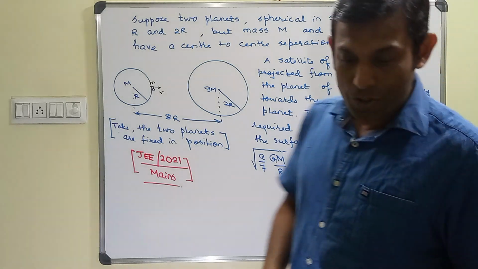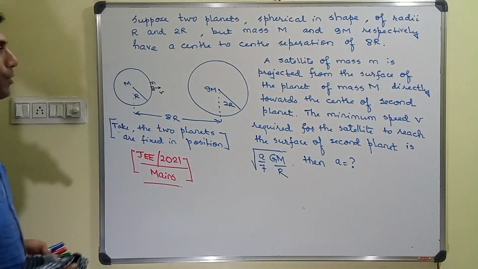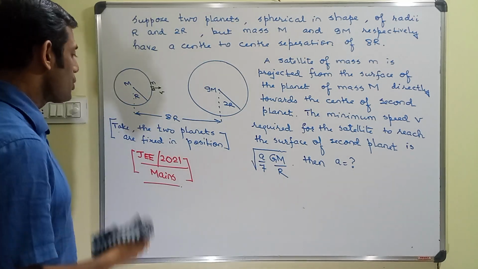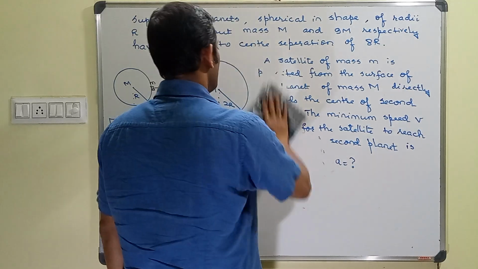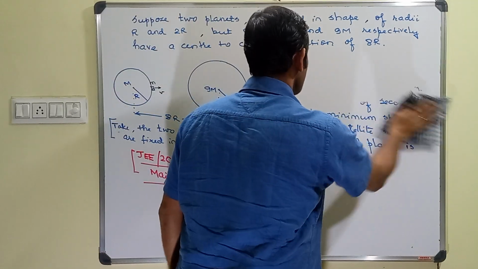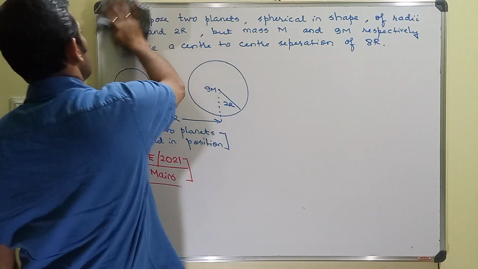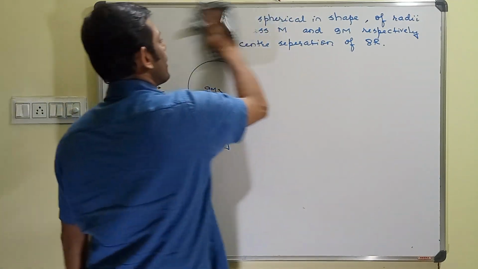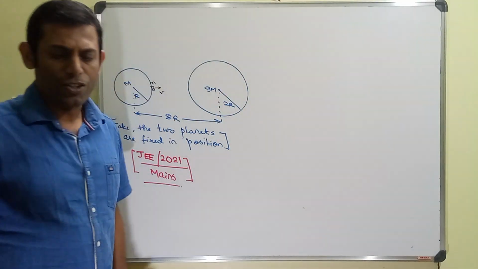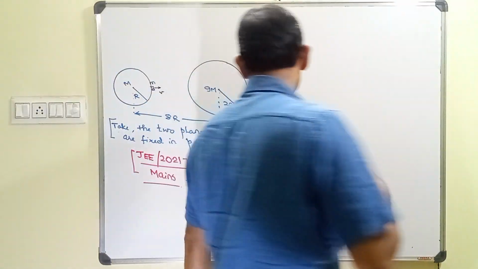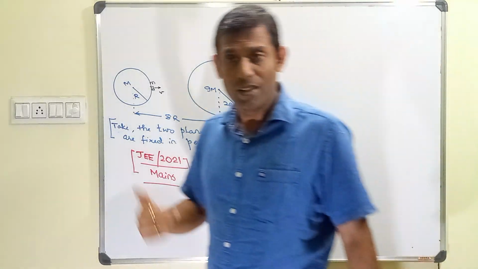Now I'll drop the question off. You can take down the question from the preview of this video. The situation is something like this: the satellite that has been sent from this planet of mass capital M, what would be the challenge for this satellite to reach the second planet of mass 9m? What can be the challenge?